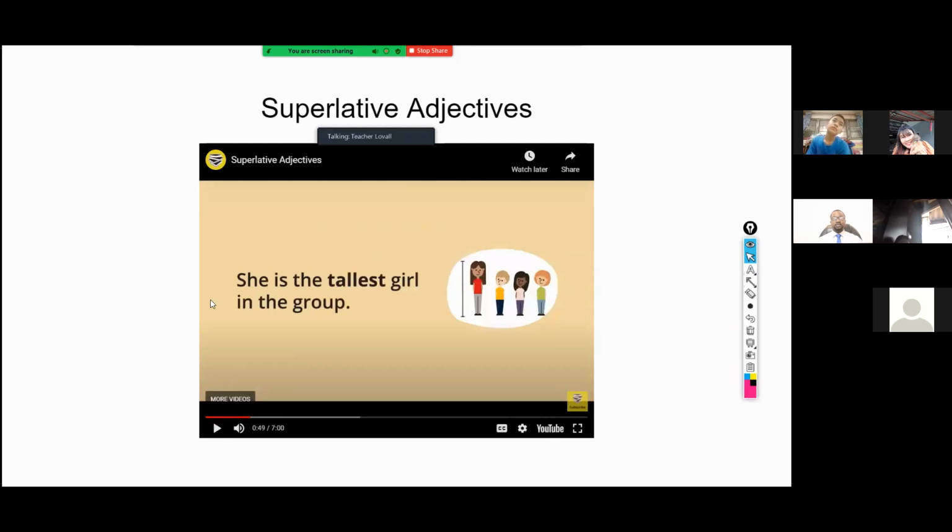Okay, so in this sentence, she is the tallest girl in the group. Which word is the superlative, guys? What's the superlative? Tallest. Thank you so much. Tallest. Very good. All right, let's keep going forward.